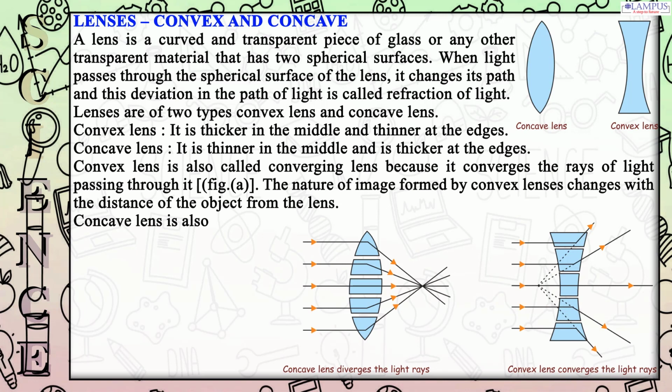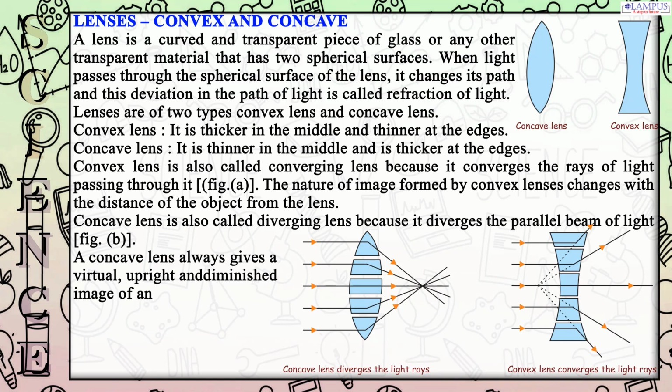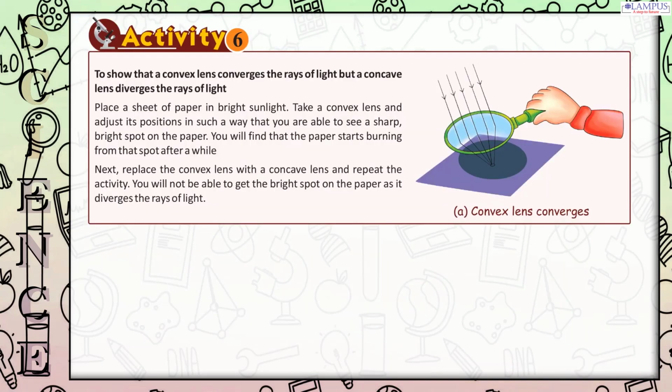Concave lens is also called diverging lens because it diverges the parallel beam of light. Fig. B. Concave lens always gives a virtual, upright and diminished image of an object whatever be the distance of the object.